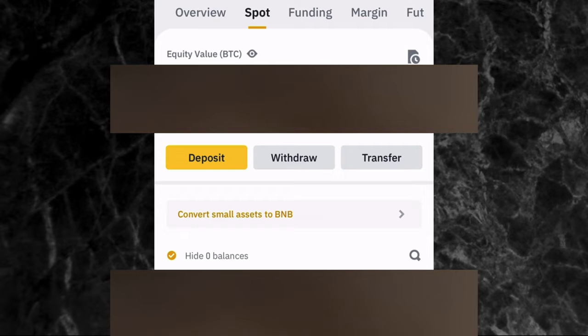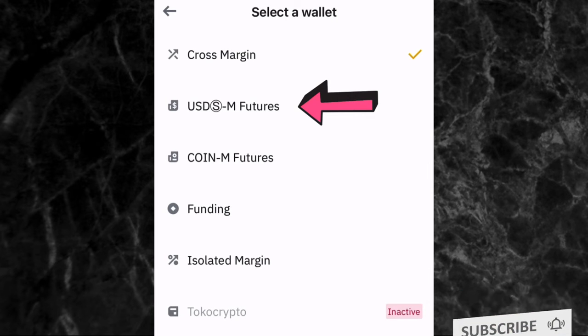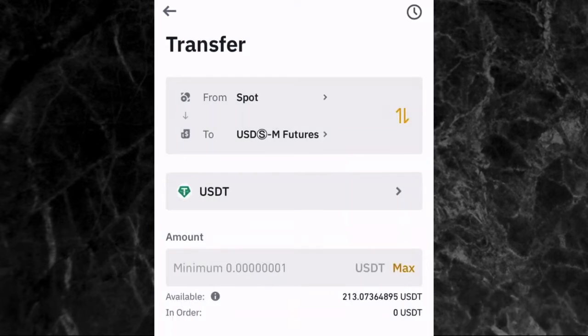Once you have USDT, the next thing is to transfer it from your spot wallet to your futures wallet. I'm going to tap on transfer where the arrow is pointing, and then you are seeing from spot to cross margin. We are not transferring to cross margin, we are transferring to your futures wallet. So you tap on the cross margin and then you pick USDⓈ-M futures, where the arrow is pointing. Then you select the coin you want to transfer, which is USDT.